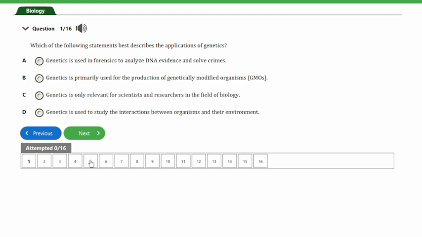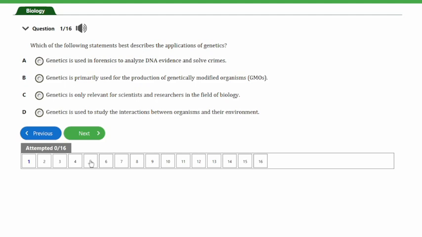And genetics is not meant only for scientists and researchers in the field of biology. So that's not also correct. So guys, option B says genetics is primarily used for the production of genetically modified crops. So guys, that's not the primary use of genetics.